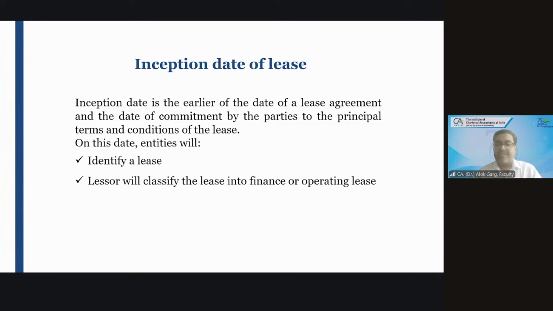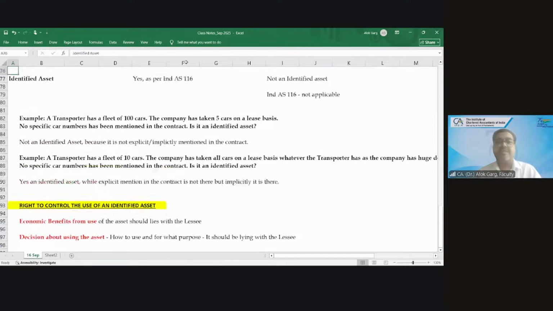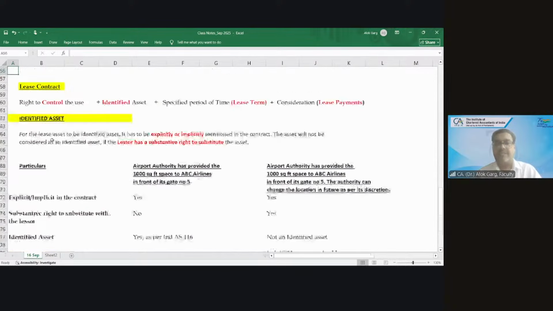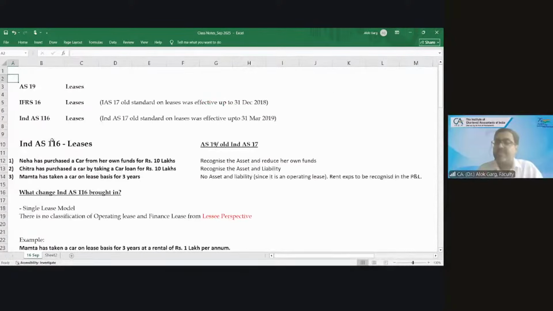Okay. So friends, today what we have discussed since morning is why the lease standard was changed globally and in India. Then we discussed the difference in the accounting in Ind AS 116. Ind AS 116 provides a single lease model, which means there is no concept of operating lease and finance lease from the lessee perspective.